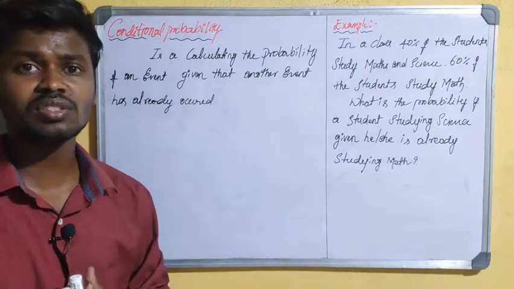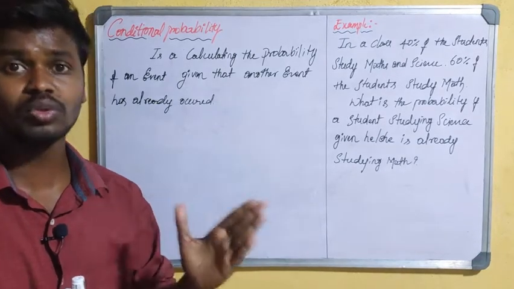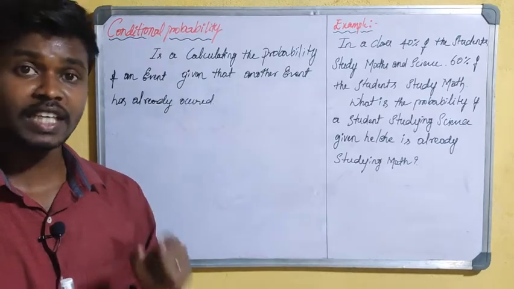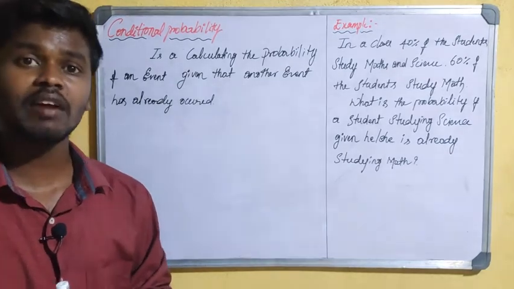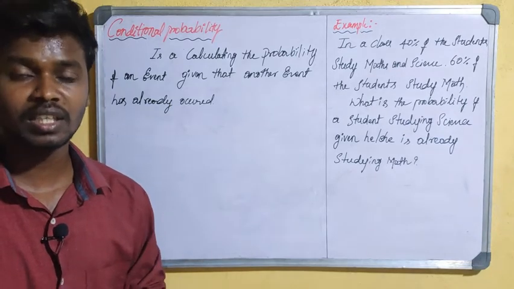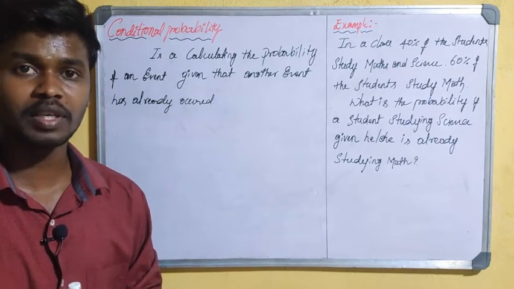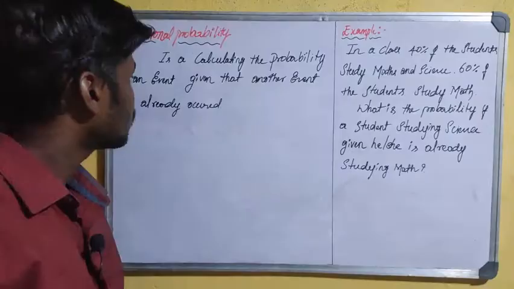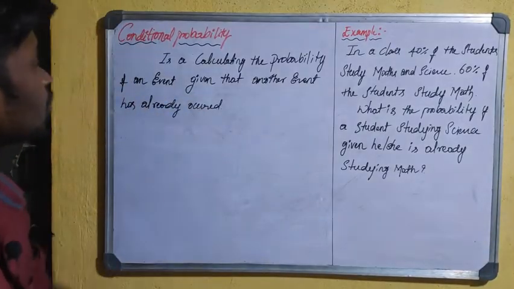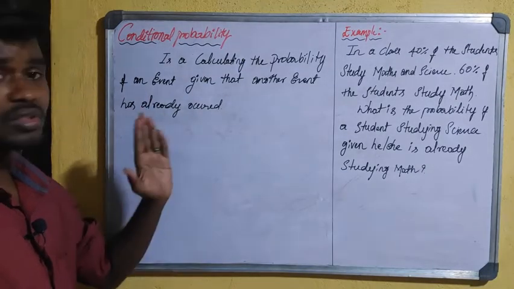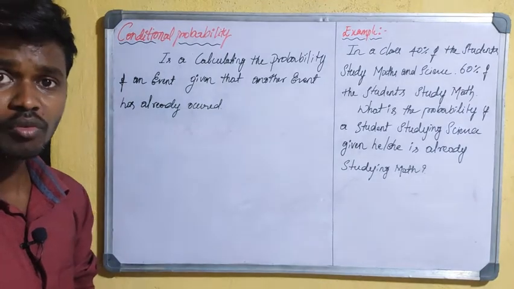In the previous session we have already discussed how the multiplication rule will be applicable for dependent events and independent events, what dependent and independent events are, and how to calculate the probability for independent and dependent events. Take down this concept, conditional probability, after the multiplication rule only, because it is also similar to the multiplication rule formulas.